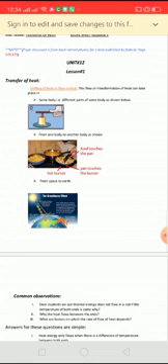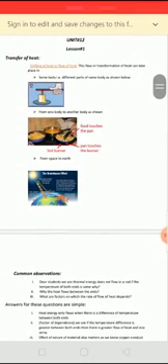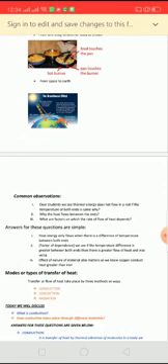And secondly, that is the transfer of heat from one body to another body. And the third one is the transfer of heat, or the shifting of heat, or the flow of heat from the sun to the earth. Next, we are going to discuss what are our common observations about the transfer of heat.